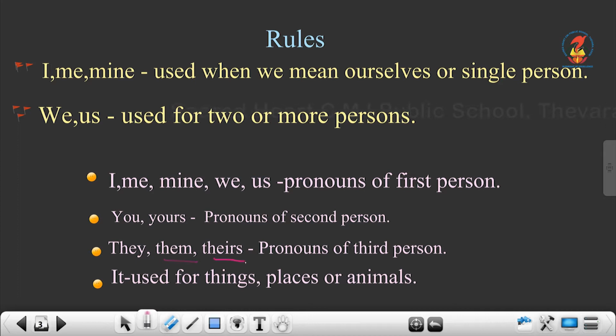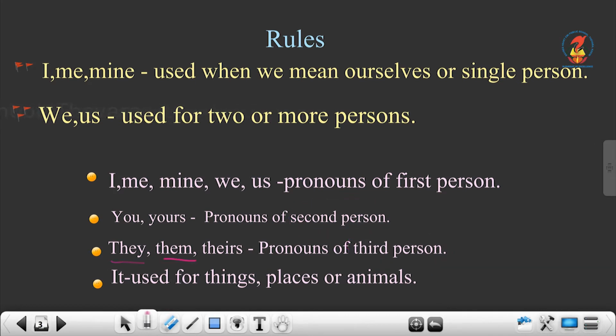They, them, theirs are pronouns for the third person. Third person means when the first person and second person are talking about someone else, those people are called the third person.